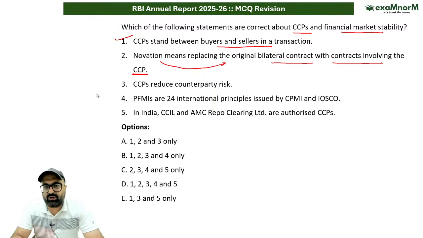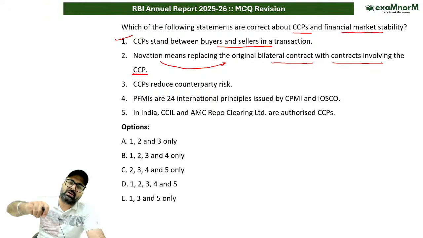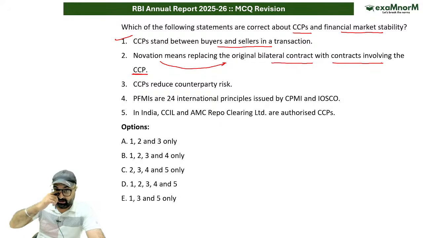CCP का मतलब क्या होता है सर? It is the Central Counterparty. और अगर Central Counterparty available है, will it result in novation? That is absolutely correct, because novation basically means it reduces the counterparty risk and it includes CCP as a mediator. Along with this, the next point we have is CCP reduces counterparty risk, correct.